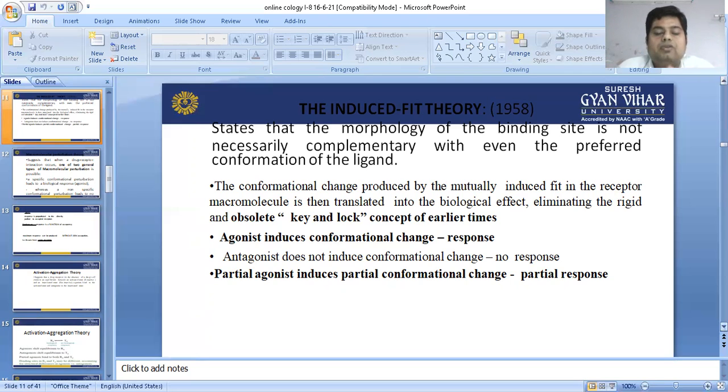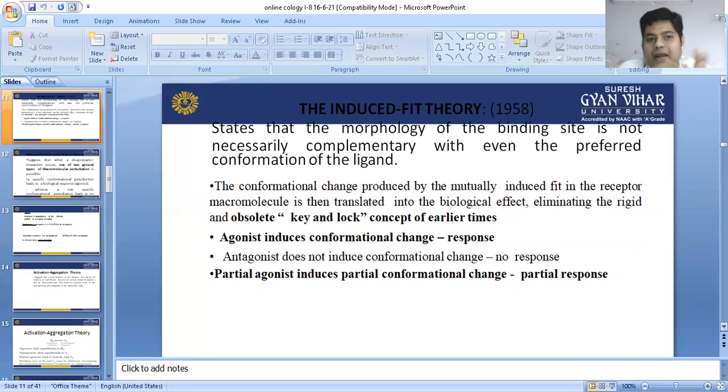While rate theory is unable to explain all these three terms in a better manner, it only says that once the drug binds to the receptor, it will produce a response. But the induced fit model gives a clear statement: if the drug binds to the receptor and changes its conformation, then it will produce a response.